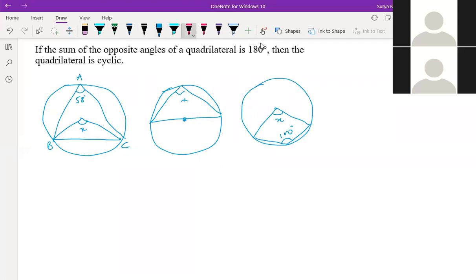A, B, C. All of you find the answer for this. A, B, and C. Write the answers in the chat box. Okay. Nihar: 116, 90, 160.